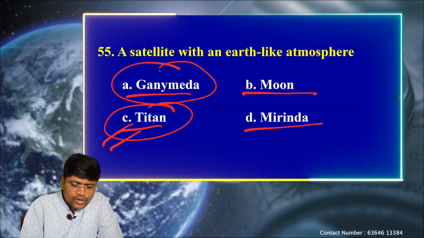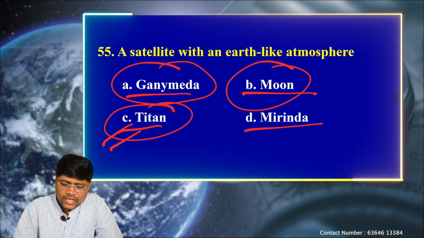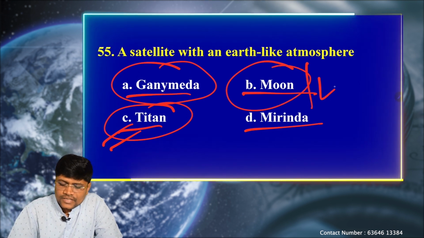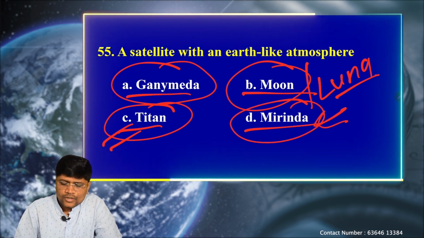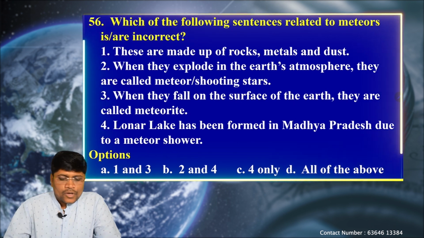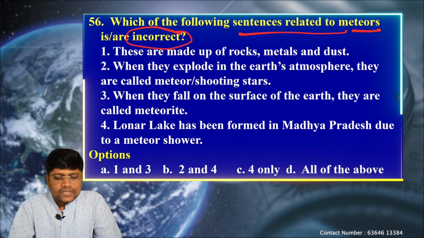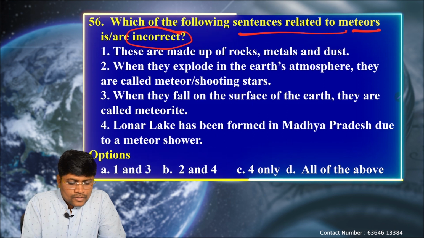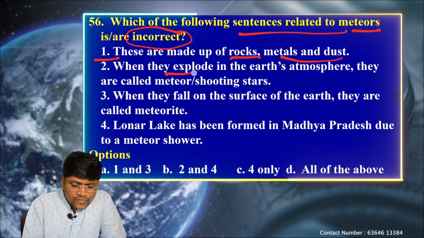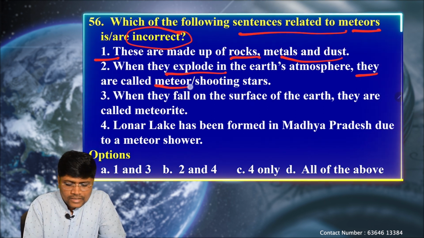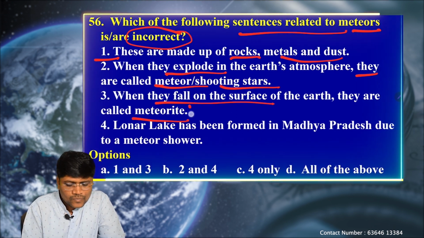Ganymede is a satellite belonging to Jupiter and is the biggest satellite in the solar system. The Moon is the only natural satellite of the Earth, and the official name of our Moon is Luna. Miranda is a satellite belonging to Uranus. Next question: which of the following statements related to meteors is incorrect? Not the correct statement, the incorrect statement. First statement: these are made up of rocks, metals and dust particles. Second: when they explode in the Earth's atmosphere, they are called meteors or shooting stars. Next: when they fall on the surface of the Earth, they are called meteorites.